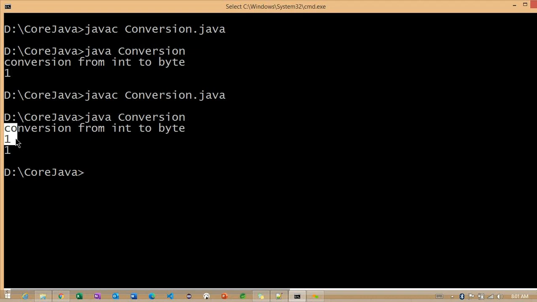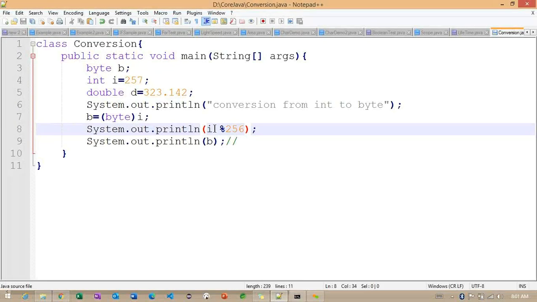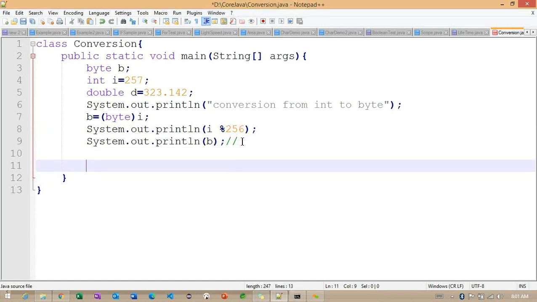Getting the point? This happens for any data type which is converted to the byte data type. Internally, this modulus operator comes into the picture, and once the modulus operator provides the remainder value, that value is returned here. Same thing, now observe here.